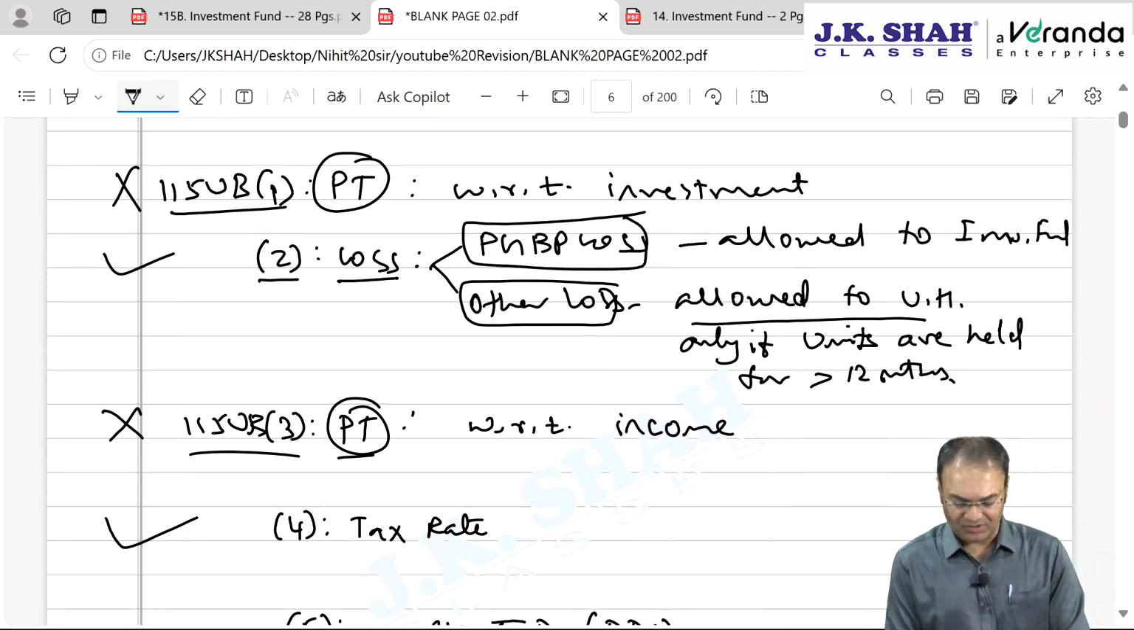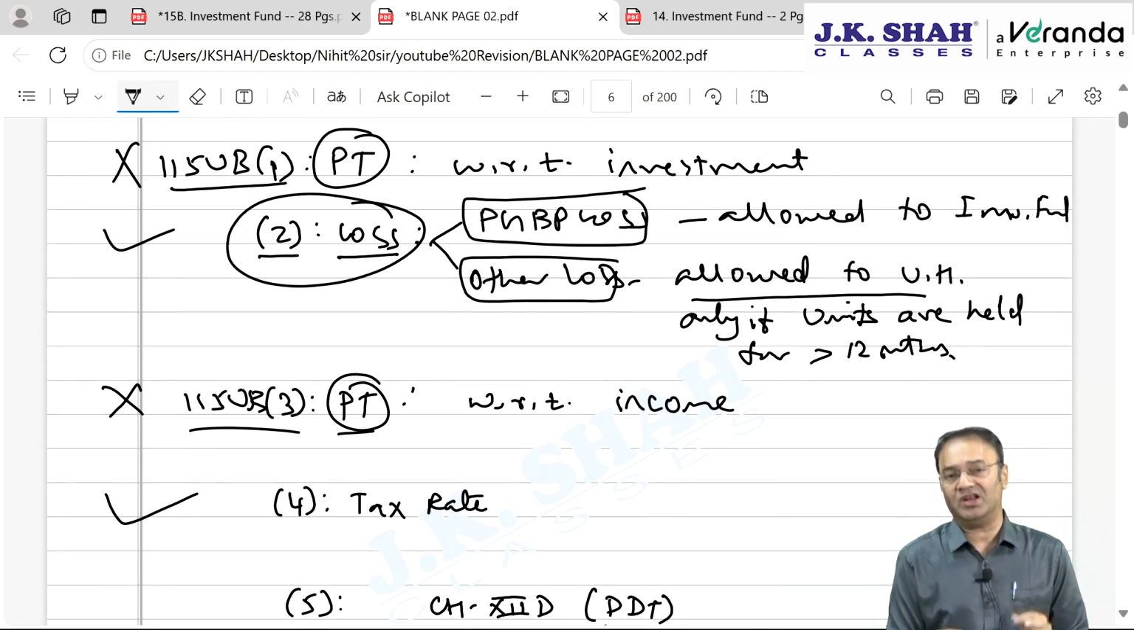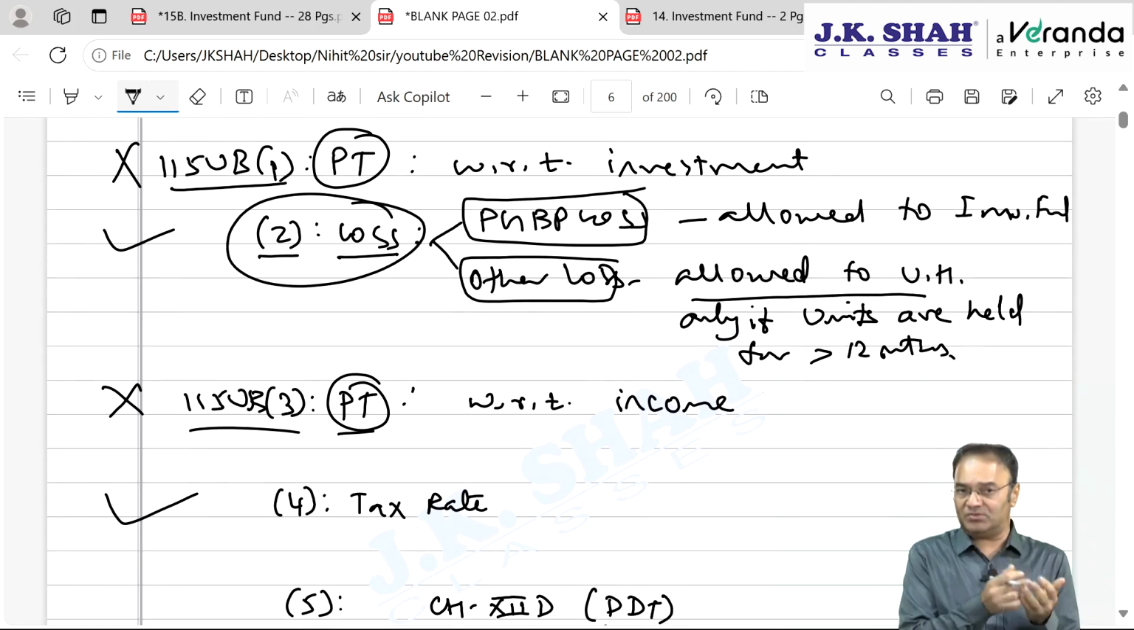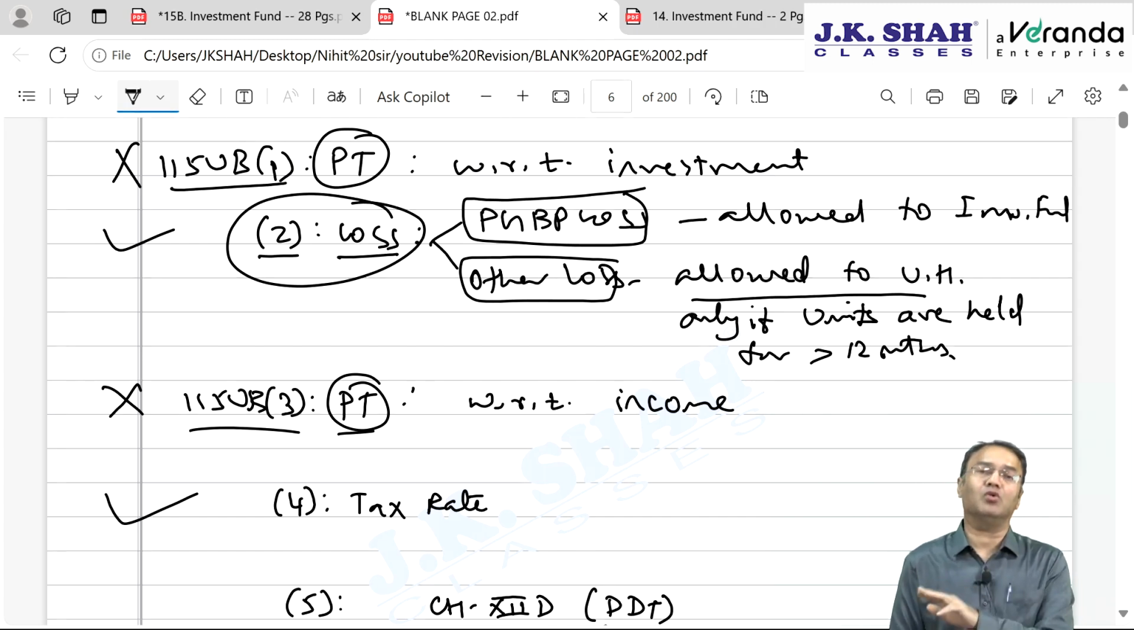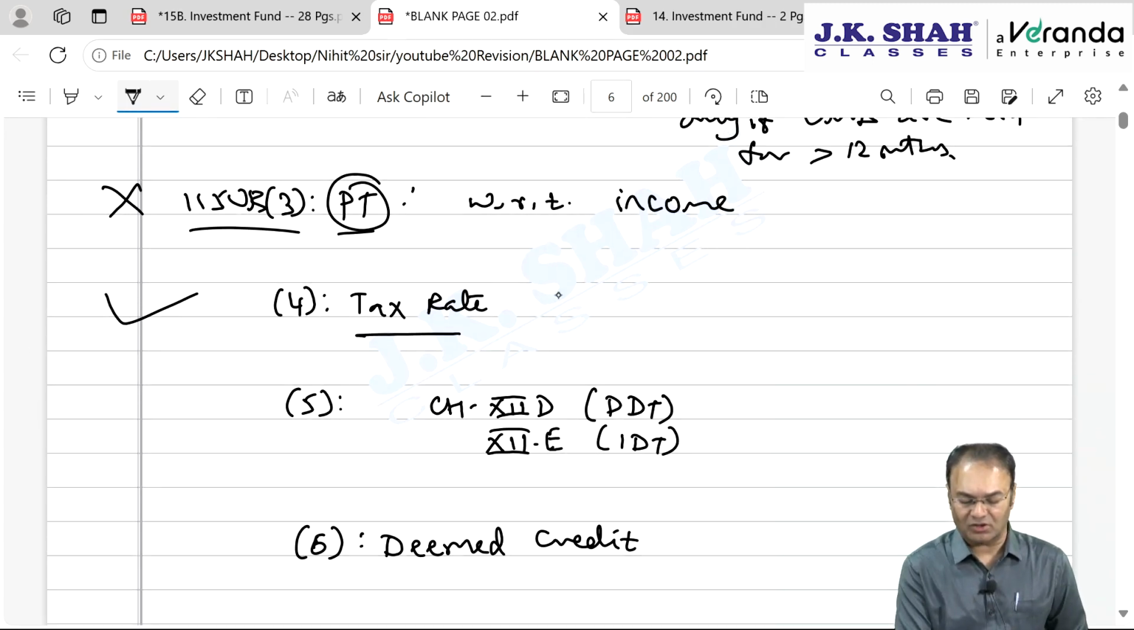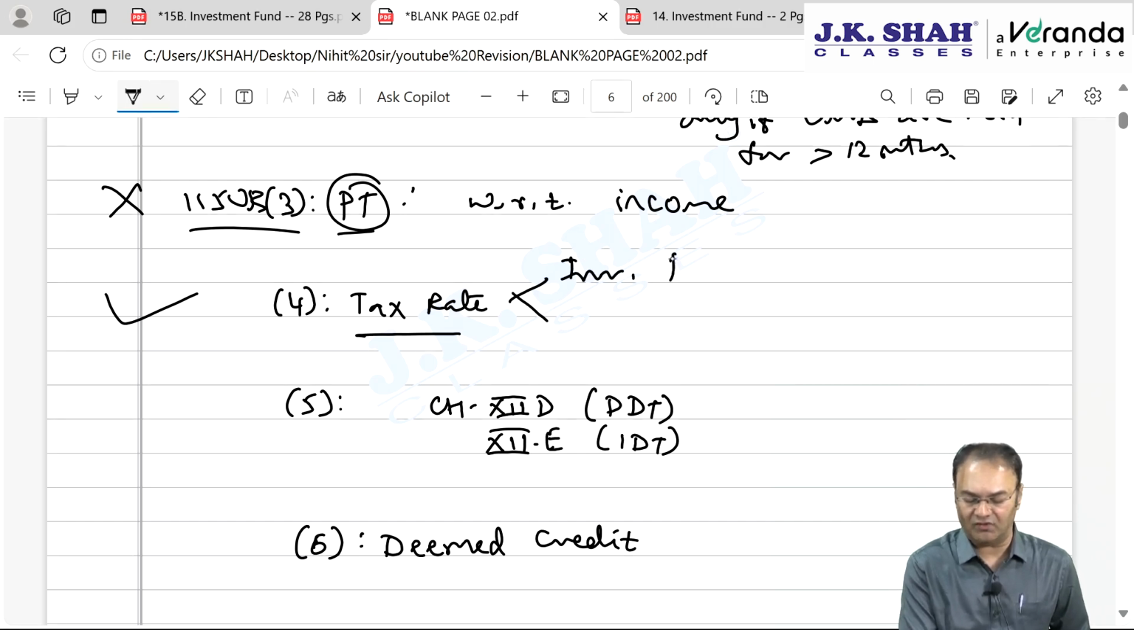Subsection 4. Subsection 2 is important, keep it in your mind. PGBP loss, investment fund will take away. Other than PGBP loss will be handed over to unit holder, provided unit holder held the units for minimum 12 months. Subsection 4 talks about a tax rate applicable to investment fund, that we are already done with.